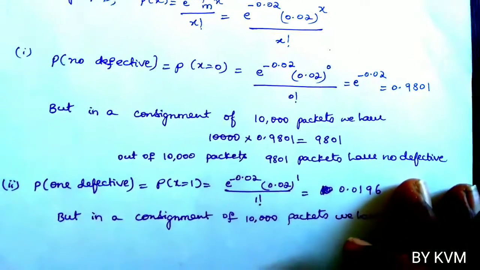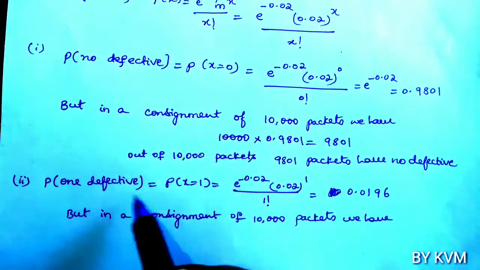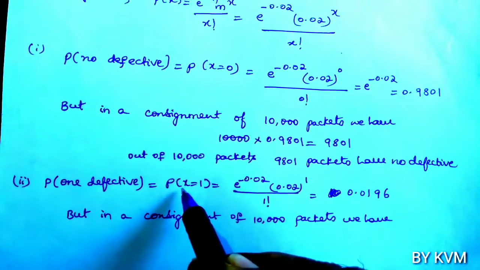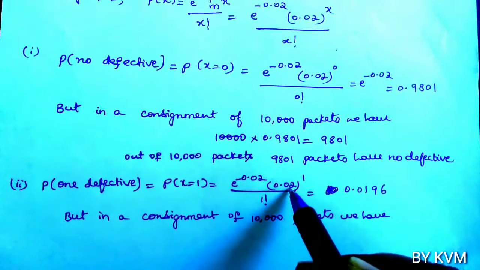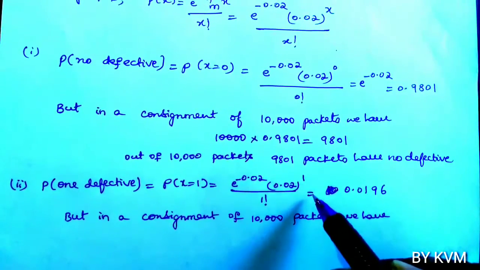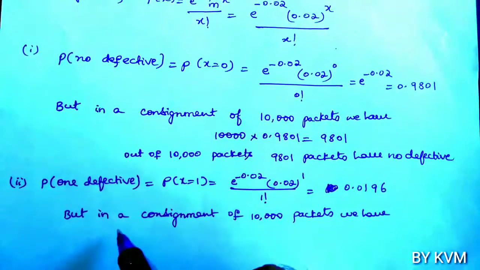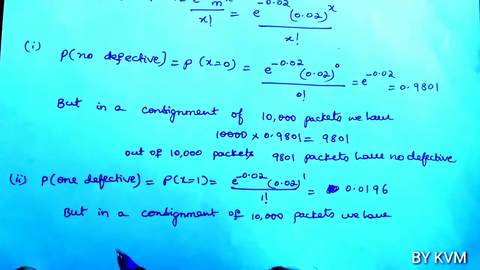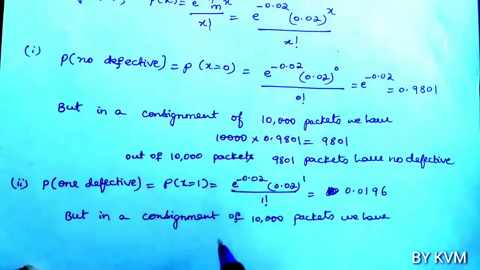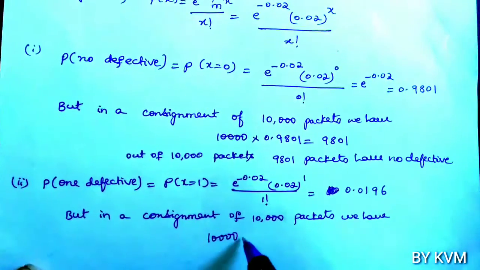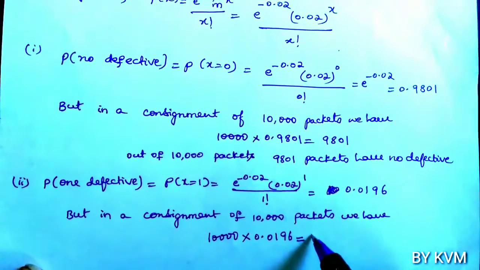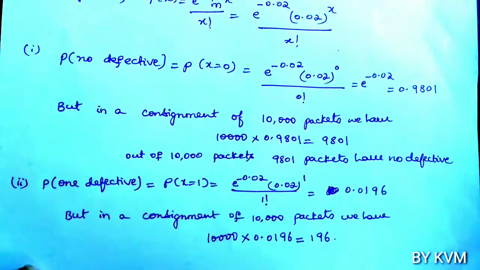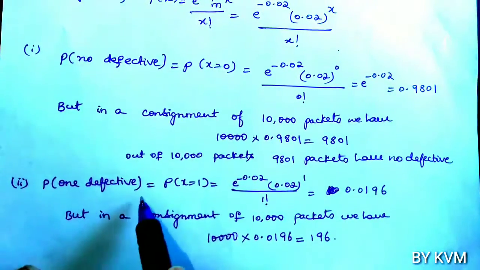Now second case, probability of one defective. Put x equals 1. So e power minus 0.02 into 0.02 whole power 1 by 1 factorial. Using the calculator we get 0.0196. In a consignment of 10,000 packets, we have 10,000 into 0.0196, which is equal to 196. So out of 10,000 packets, 196 packets are with one defective blade.